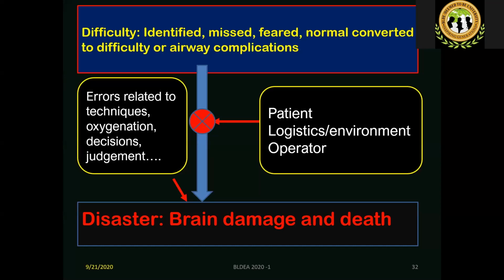It needs patient factors, logistics, we'll see more details subsequently, and operator related factors. In the absence of that, it will just resolve. Then errors related to techniques, oxygenation, decision, judgment, those are the things which are important in the genesis of a crisis. So if you apply this to any critical incident that has happened in your workplace, maybe not last month, maybe one year, every anesthesiologist has a story of his own to talk about an airway management crisis.